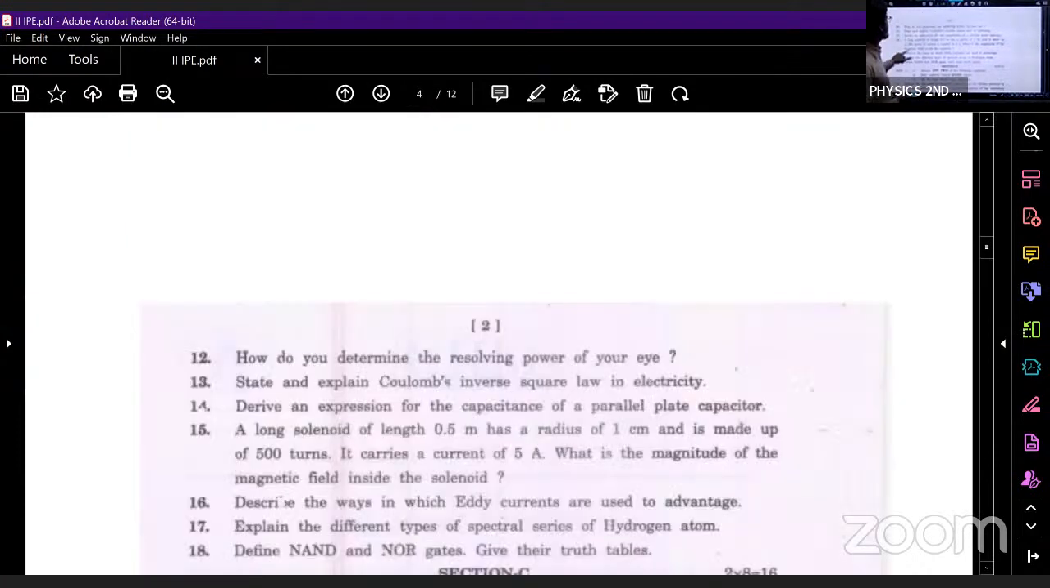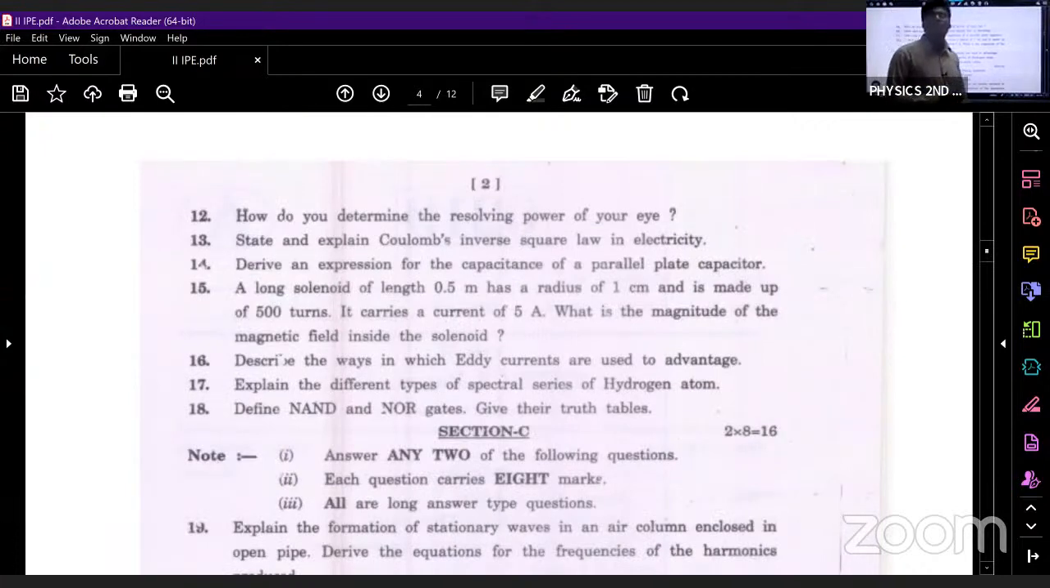What is the next SAQ? How do you determine the resolving power of the eye? I hope you remember that answer. I said to take black strips of equal width and arrange them in such a manner that the width of the white strip increases from left to right. Then you are supposed to close one of your eyes. Then you move towards the wall, or move away from the wall.